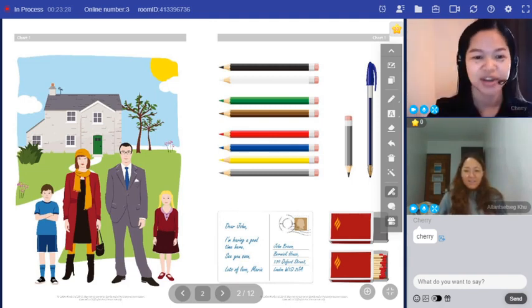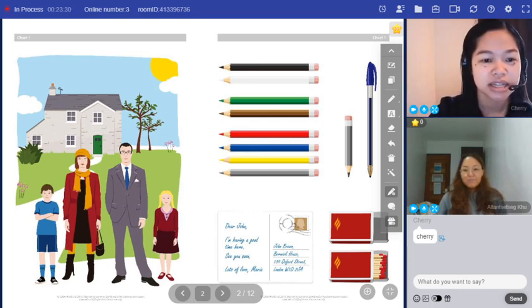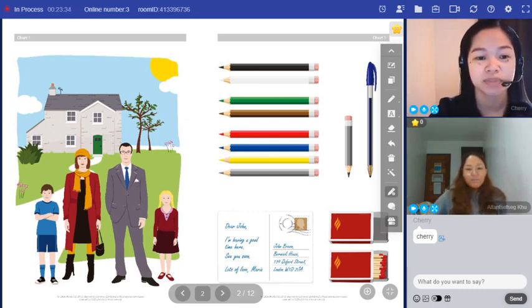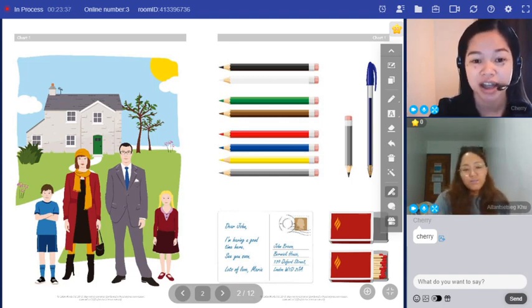Okay, so look at a picture. Are both these pencils red? No, both these pencils aren't red.